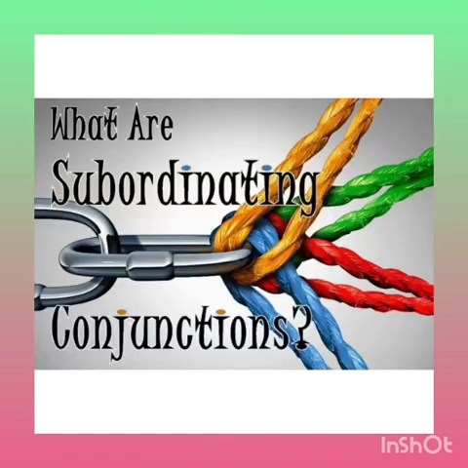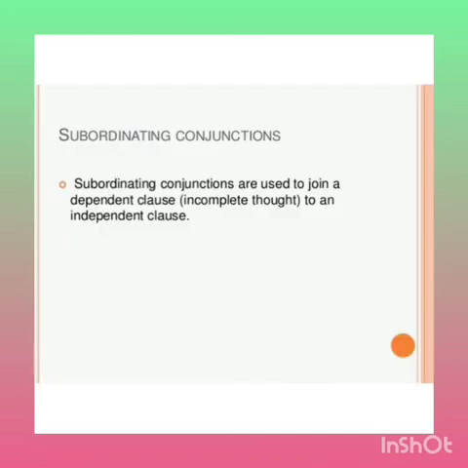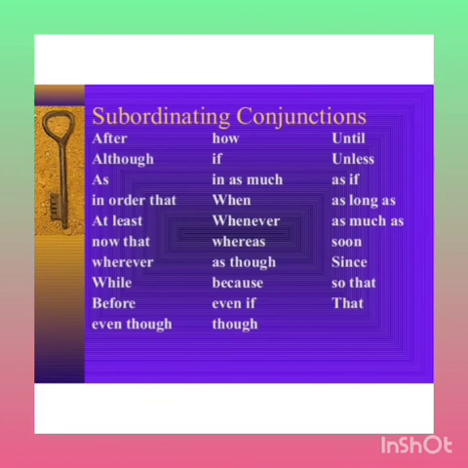Let us see what a subordinating conjunction is. A subordinating conjunction is used to join incomplete sentences. So, subordinating conjunctions are the words which are used to join the incomplete sentences, that is, dependent clauses. What are some of the subordinating conjunctions? Some of them are after, although, as, wherever, while, before, even though, when, whenever, whereas, as though, because, even if, though, until, unless, as if, soon, since, so that, that. These are the important subordinating conjunctions.